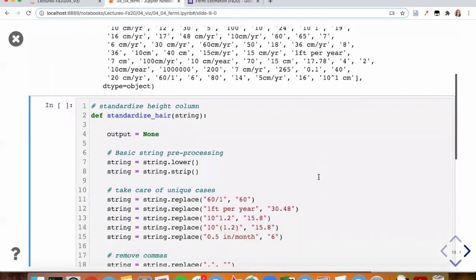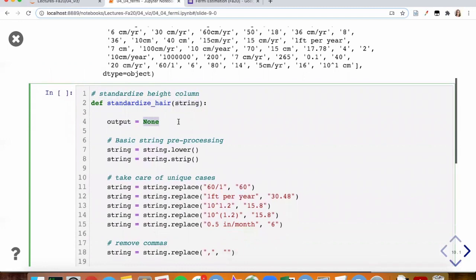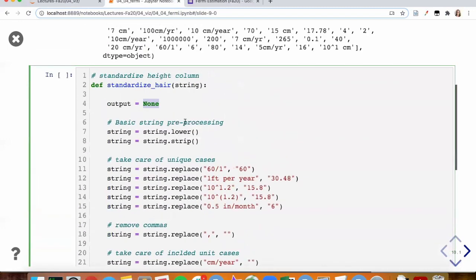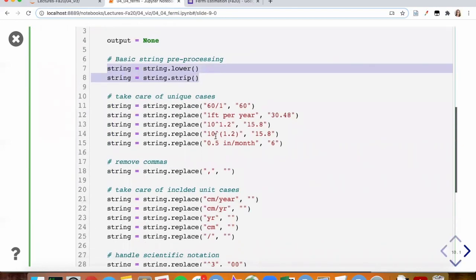Now, this isn't necessarily the most efficient way, but I wanted to really spell out what was going on here. So here I have a function called standardized hair. It's going to take a string in as input. And it's going to take whatever that input is, make all of it lowercase, strip out extra spaces or characters on the ends, then take care of these unique cases, right? These places where maybe somebody said 1 foot per year. I'm going to take foot per year and put it in the unit we were expecting. I am going to handle specific places where people use scientific notation in a way maybe different than others did.